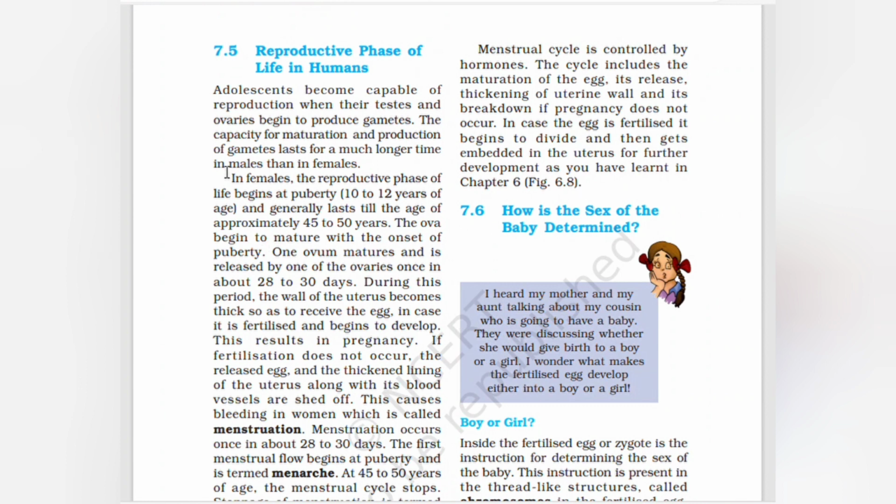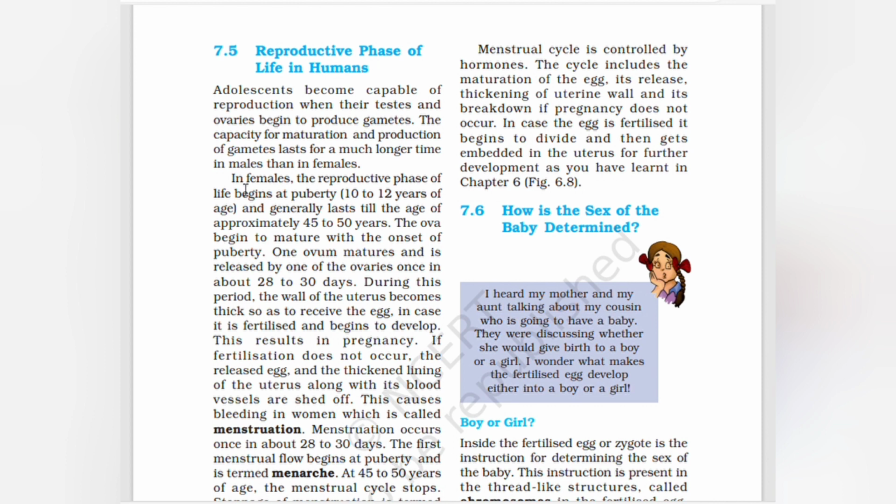Today in class we will see the second part: the reproductive phase of life in humans. Adolescents become capable of reproduction when the testes and ovaries begin to produce gametes. The capacity for maturation and production of gametes lasts for a longer time in males than in females.